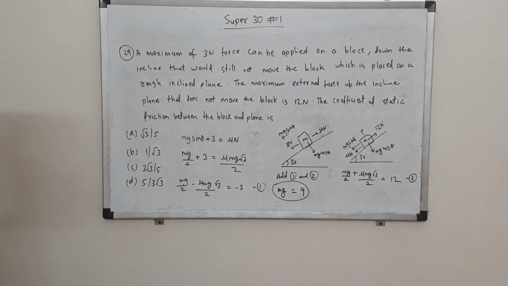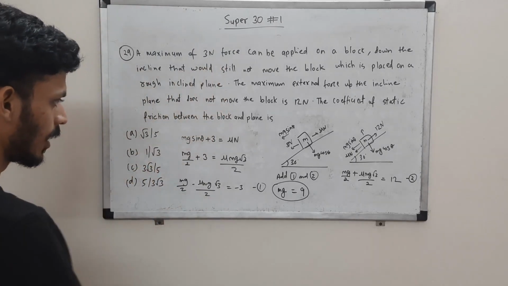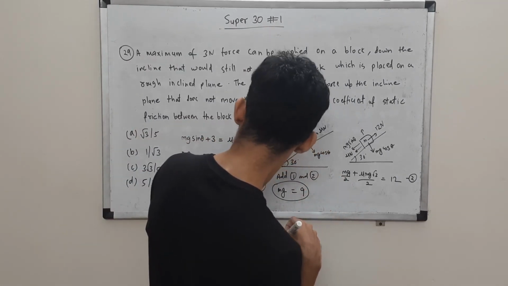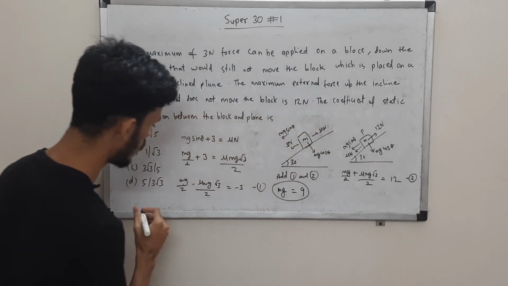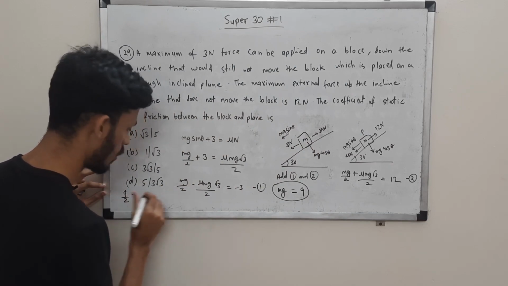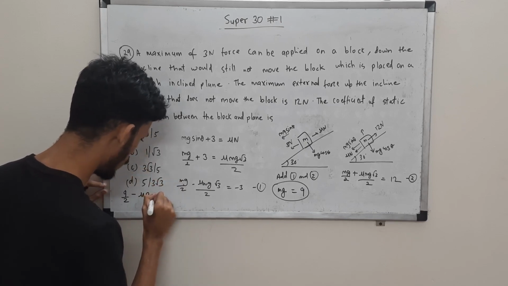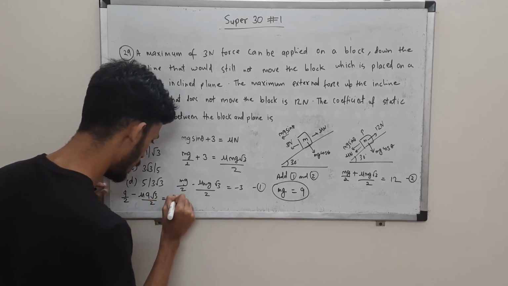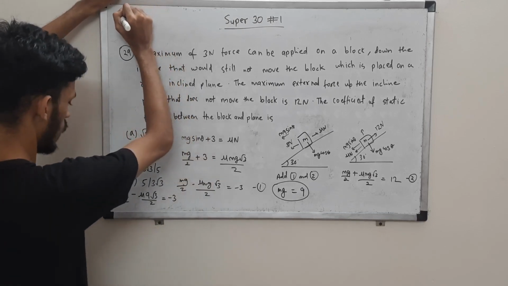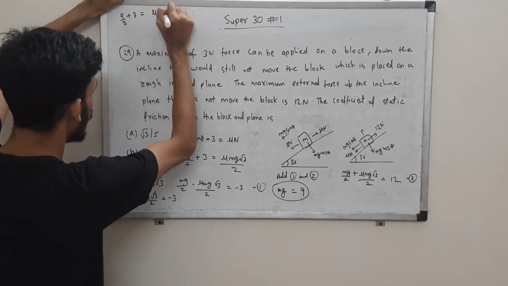Now we can substitute mg as 9 in any of the equations and obtain mu. Okay, so that was the objective over here. Can we substitute it over there? We can. Okay, we'll substitute it in this one, it doesn't really matter. So here 9 by 2 minus, sorry, mg is 9. So here also mu 9 root 3 by 2, and here we'll get minus 3. Okay, so we can bring this 3 to the other side. Let me solve it over here. So 9 by 2 plus 3, and we'll have mu 9 root 3 by 2.